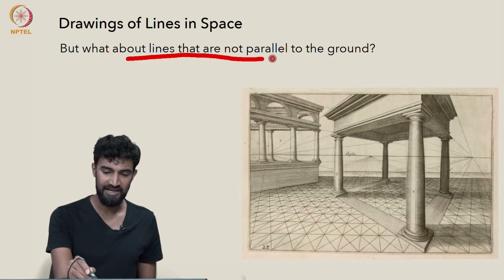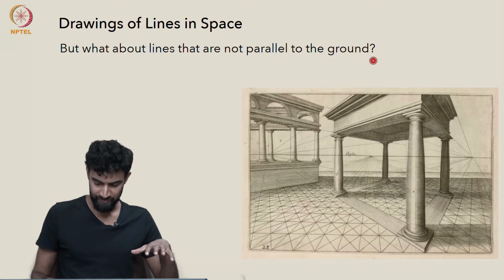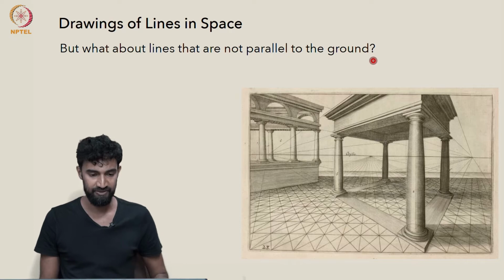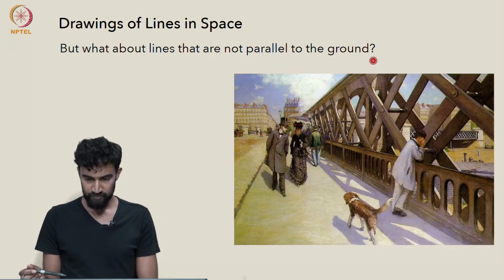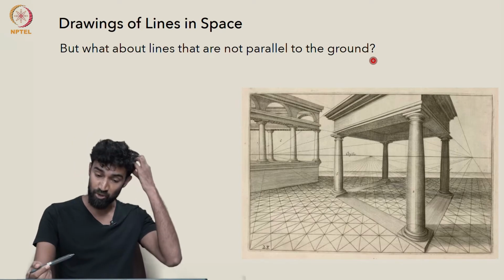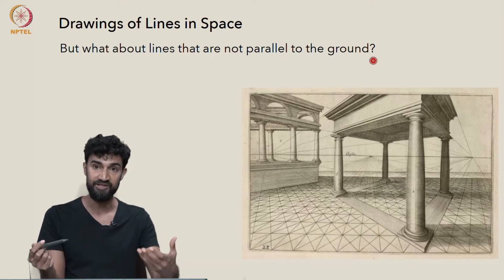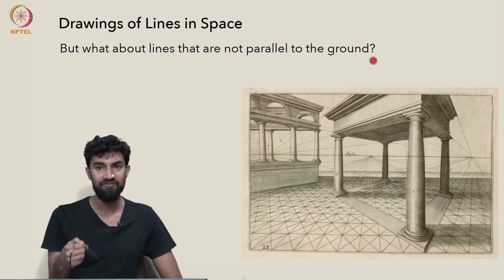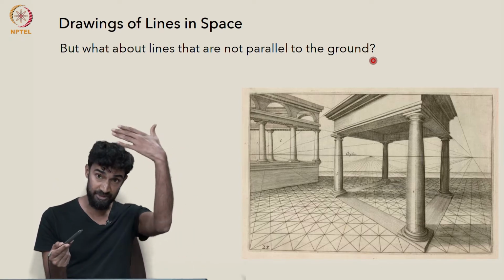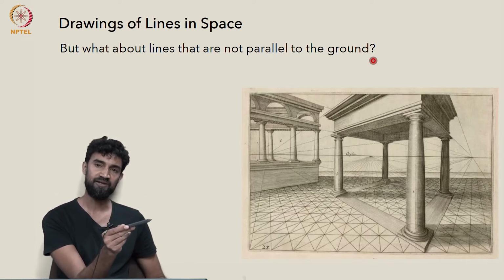What about lines that are not parallel to the ground plane, though? What will happen to those? How will they appear? What will their images in the picture plane look like? We've actually seen that by the vanishing point theorem, they ought to converge to some vanishing point in the picture plane, because in the vanishing point theorem, we proved that any family of parallel lines, as long as it's not parallel to the picture plane, will converge to some point on the picture plane.